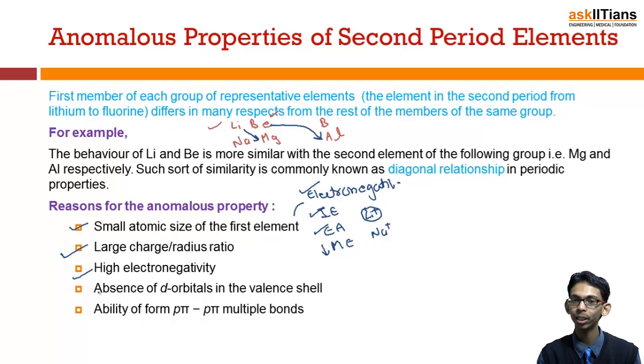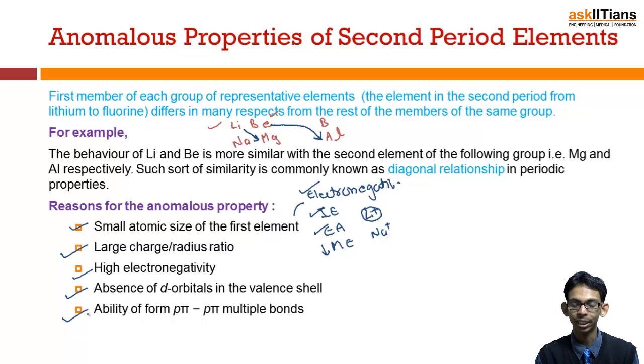Next is the absence of d orbitals. Actually what happens is that the lower members of the group have d orbitals in them, while the first members cannot have d orbitals in their structure. So the absence of d orbitals is also an important factor for why these show some anomalous properties.